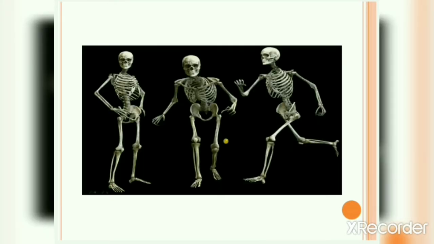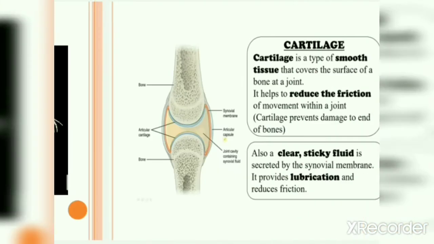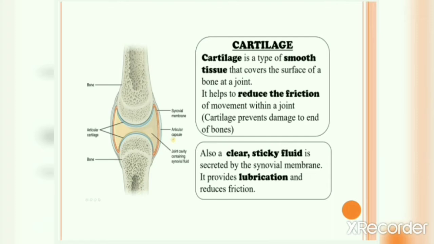Okay, so now let's study about joints in detail. Joints are places where bones meet. For example, this is your upper thigh bone, this is your lower leg bone, and this is your knee joint because here two bones are meeting. You can also say that a joint is a point in the body where two or more bones meet. You can define joints in either way. Let's move forward and understand about joints in detail.